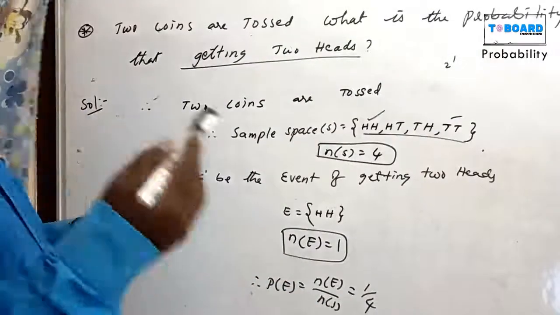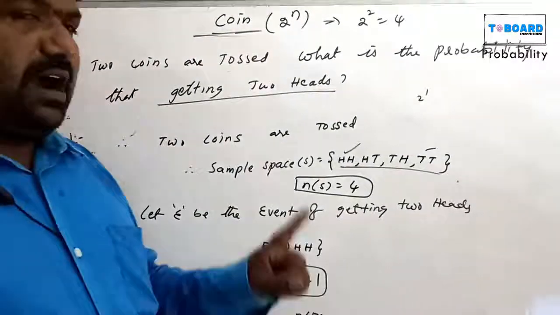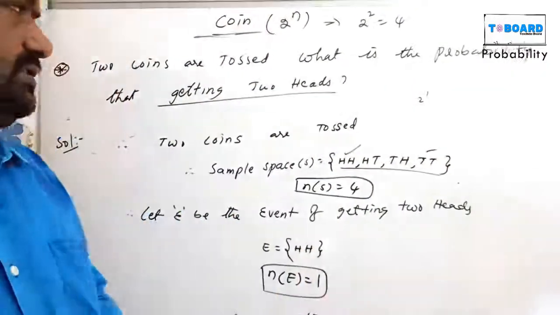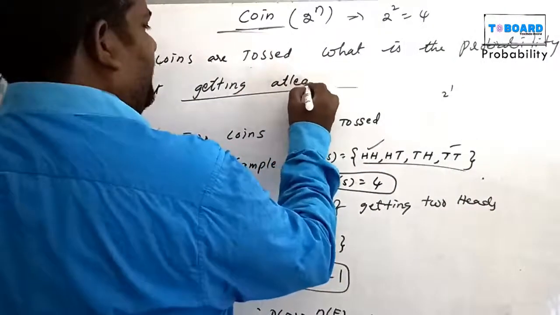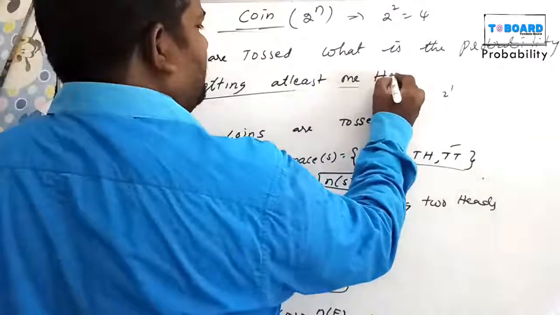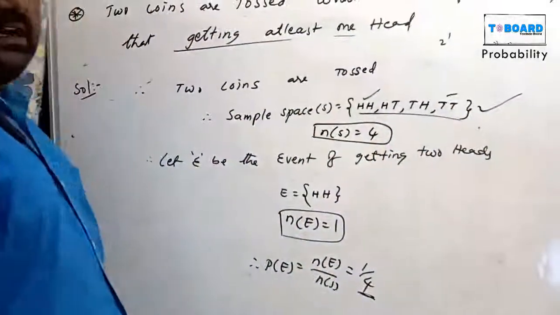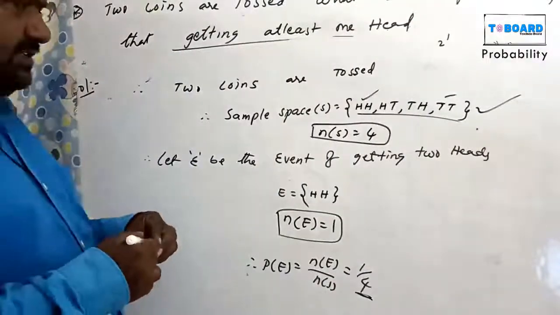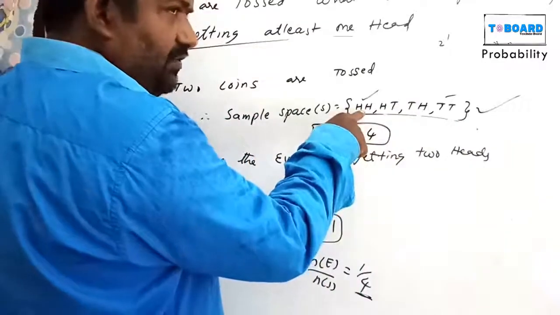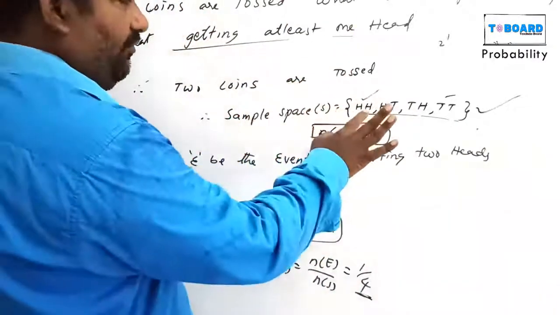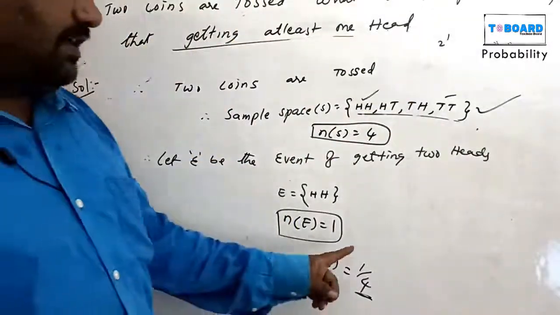One more question: two coins are tossed. What is the probability of getting at least one head? Total chances are 4. At least one head means, in these 4, how many have H? At least 1 means 1 or more than 1. 1, 2, 3 chances. 3 out of 4, that is 3 by 4.